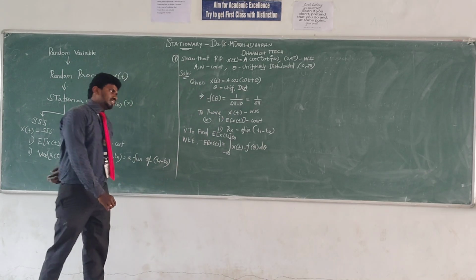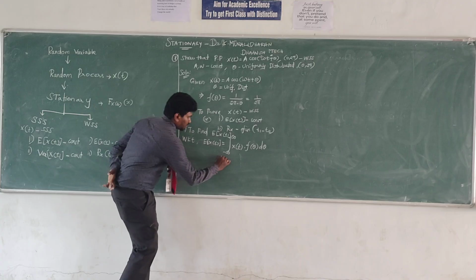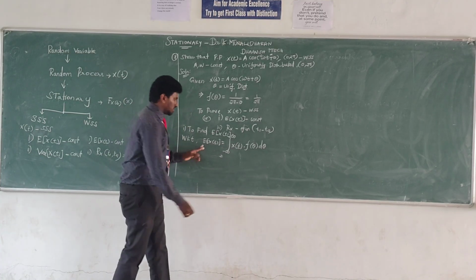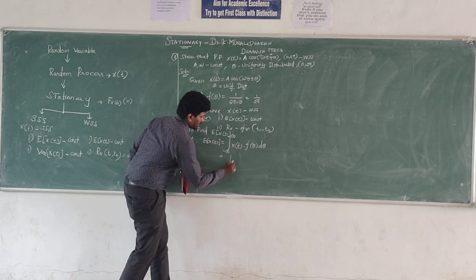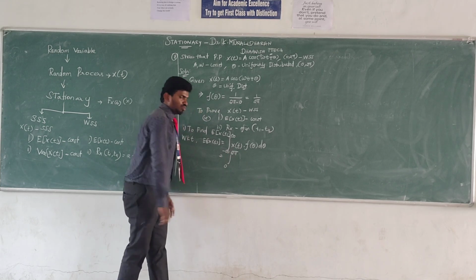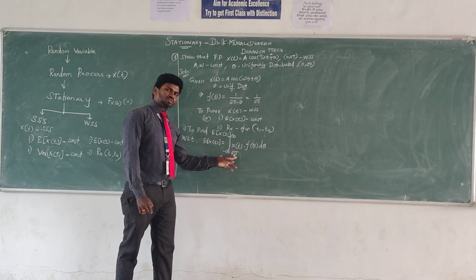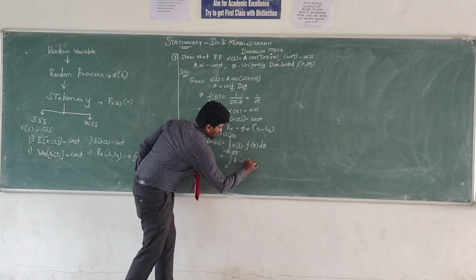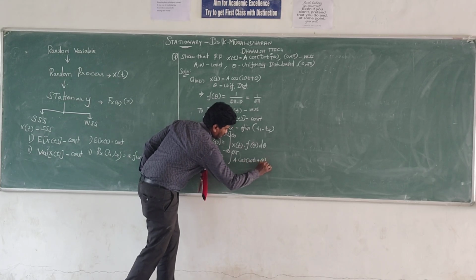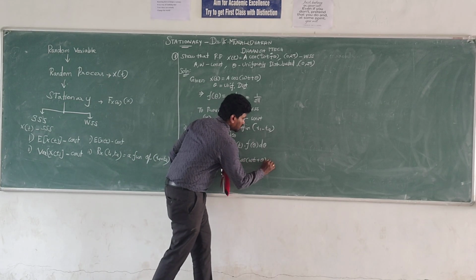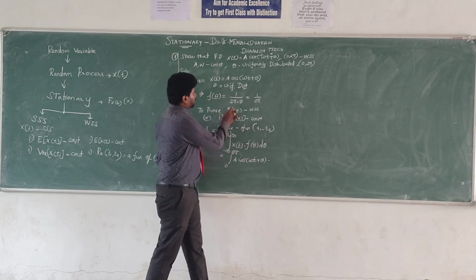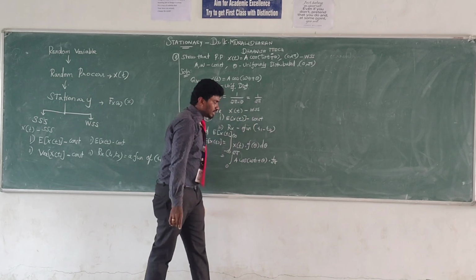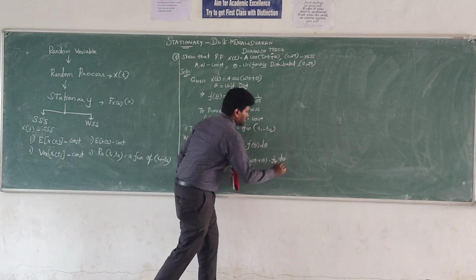Replacing the values for X of t and f of theta, the lower limit is 0 and the upper limit is 2 pi. The integral over 0 to 2 pi of A cos of omega t plus theta, into f of theta, which we already found is 1 by 2 pi, into d theta.